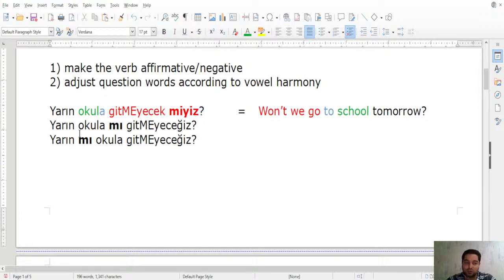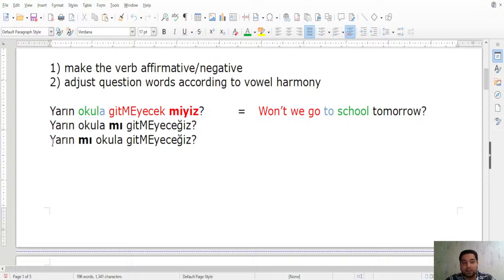And you see the intonation also changes. Yarın okula mı gitmeyeceğiz? It means I'm wondering whether we are not going to go to the school tomorrow or maybe to work tomorrow, right? So here my question is about this object here. Is it school or something else to which we are not going to go tomorrow?